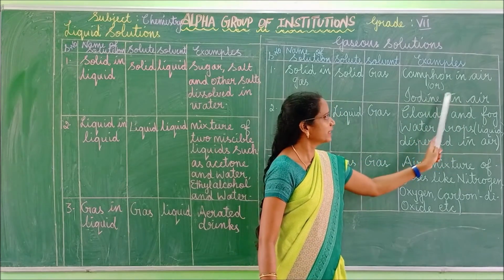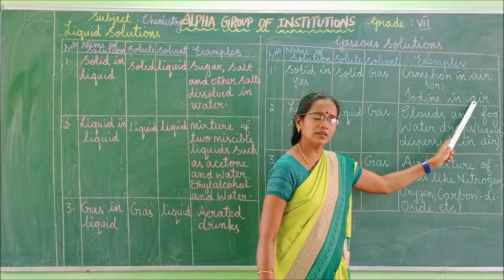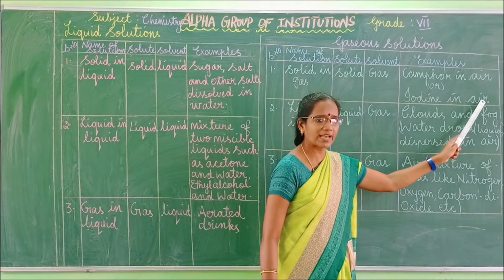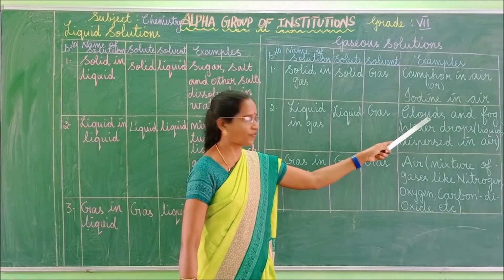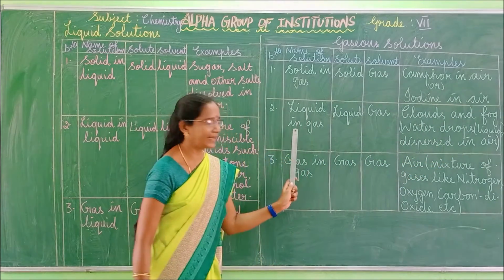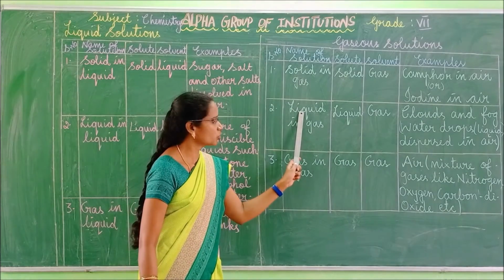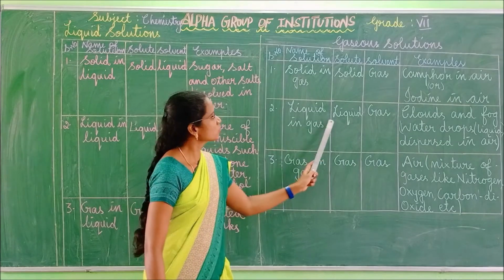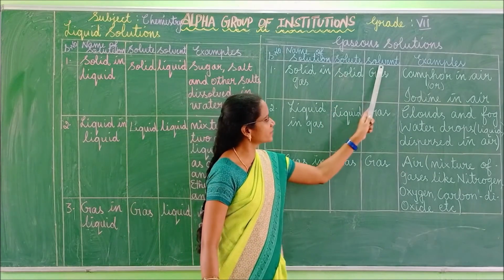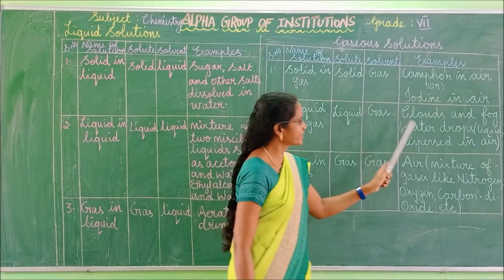Iodine is also a solid. When it is mixed with air, which is a mixture of gases, this is a solid dissolved in a gaseous form, right? Next one, liquid in gas. Here the solute is liquid, whereas the solvent is gas.